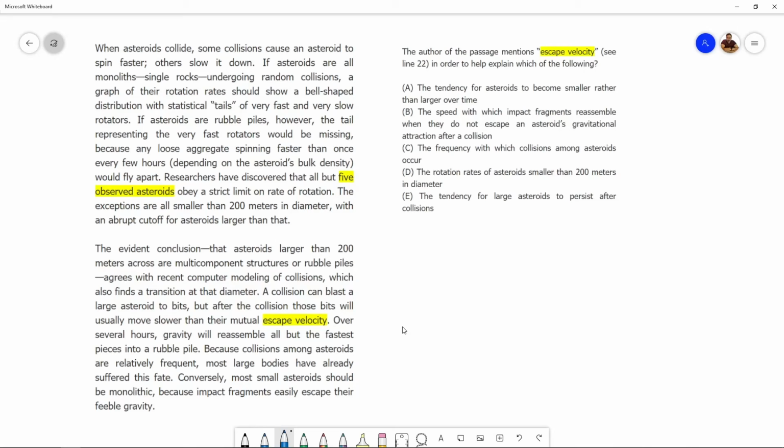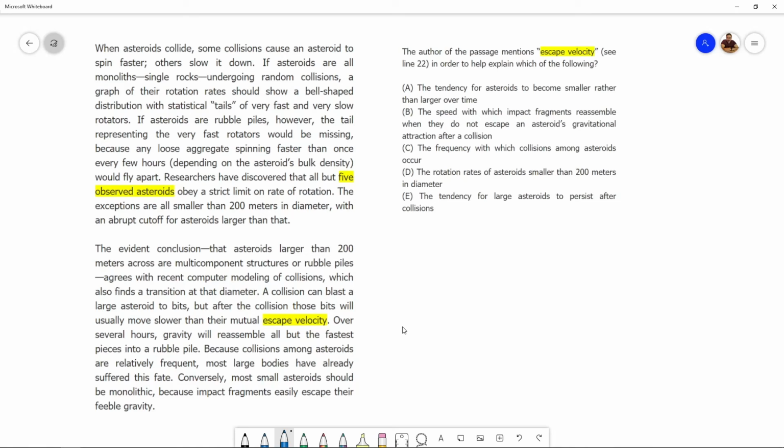The author of the passage mentions escape velocity, line 22, in order to help explain which of the following. Let's read that statement. A collision can blast a large asteroid to bits. But after the collision, those bits, what bits? The bits that were broken away, the bits that were a part of the asteroid earlier. But after the collision, those bits will usually move slower than their mutual escape velocity.